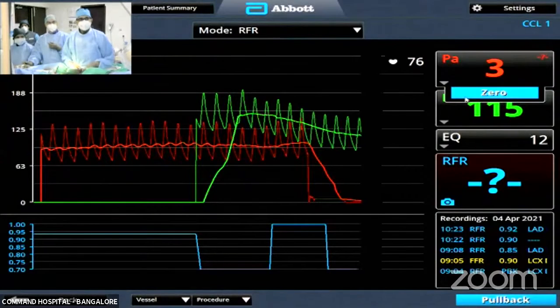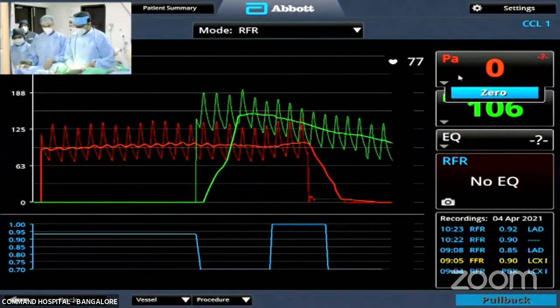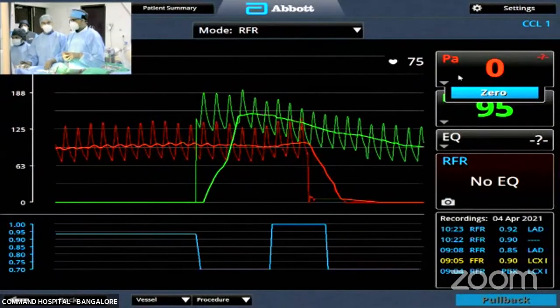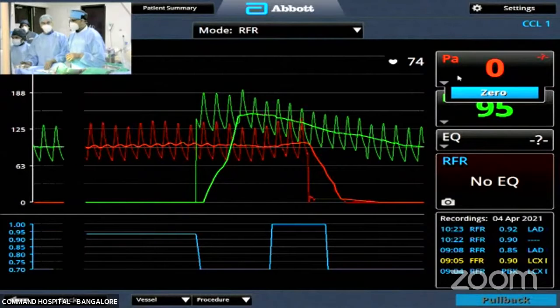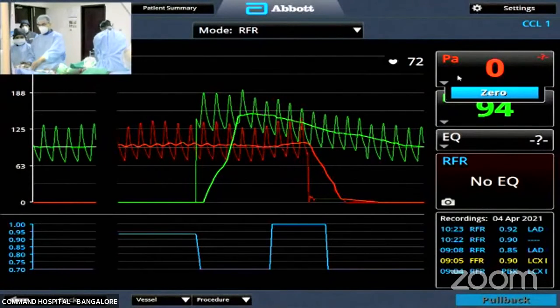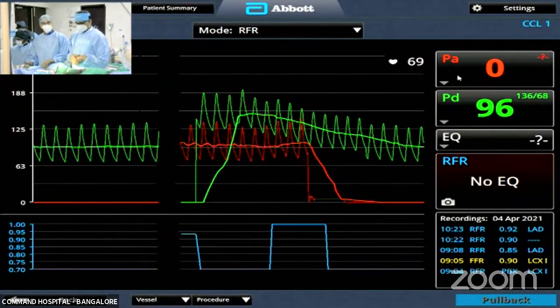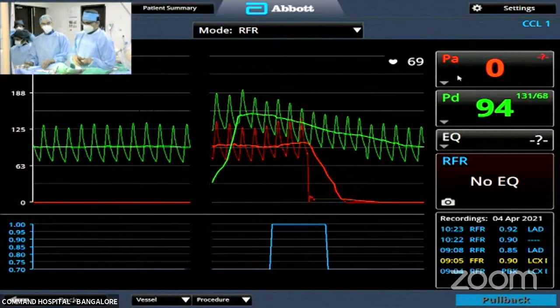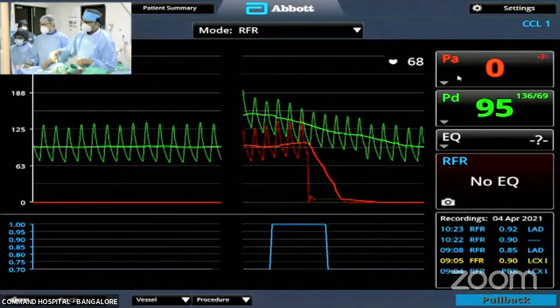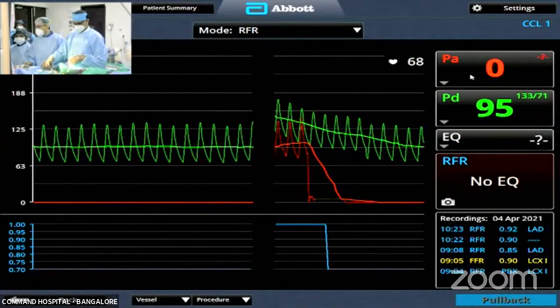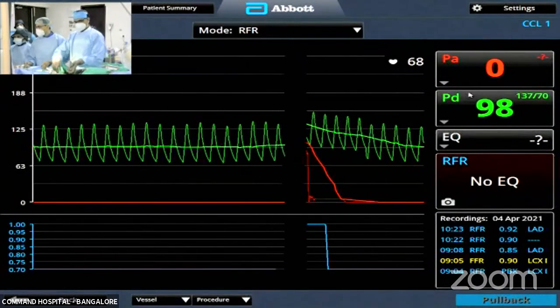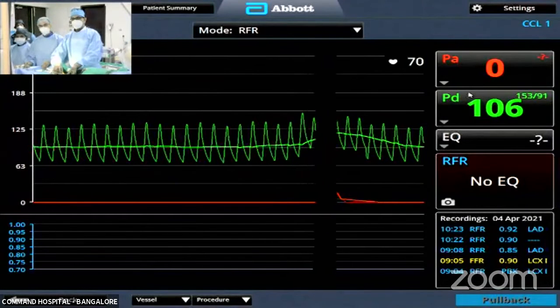Hello. Dr. Sridhar is always bang on all the recent trials. So now he will tell us, I think he's itching to tell us about the DEFINE PCI. Sir, over to you. Okay. Sir, you are disconnected, sir, or?